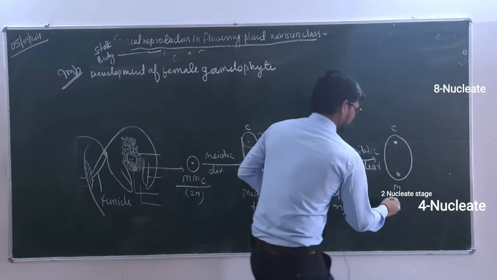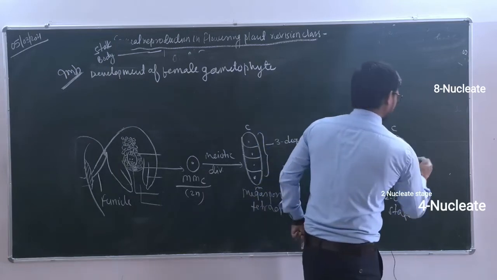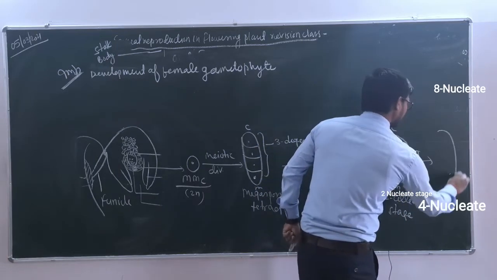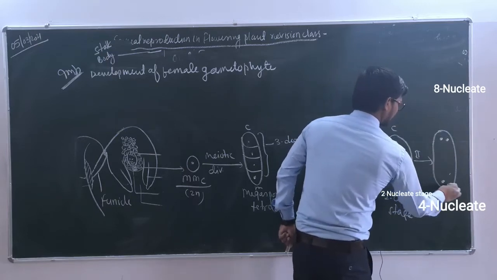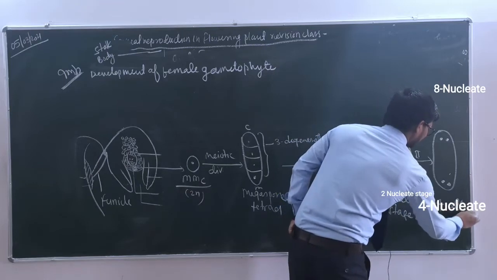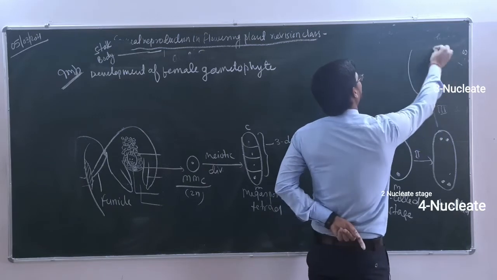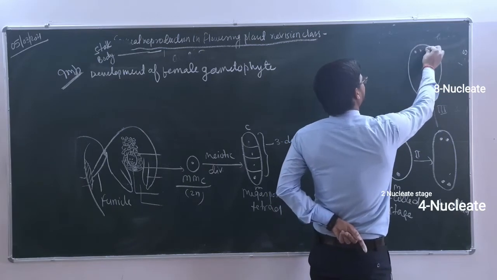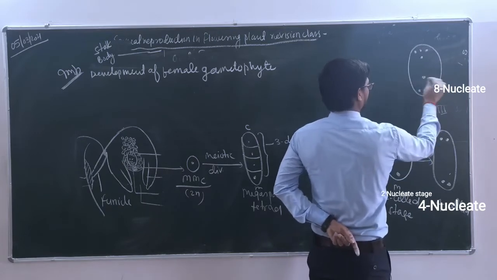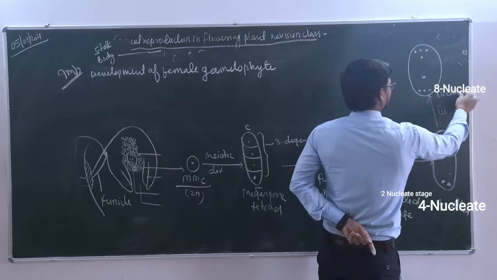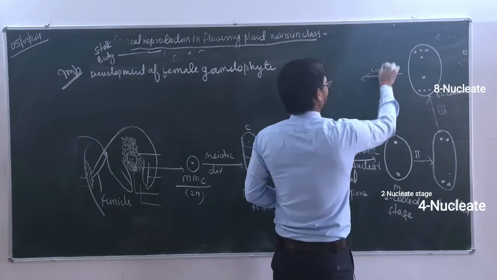There will be formation of how many cells? 2 cells. Okay, so this condition is known as the 2-nucleate stage. After there will be one more division. Second division, there will be formation of again 1. So here there will be 2 and 2. This condition is known as the 4-nucleate stage. There will be a third division, resulting in the formation of 8 nuclei. So 1, 2, 3, 4, 1, 2, 3 and 4. So this is what we can write, the 8-nucleate stage, and then after there will be the next division.